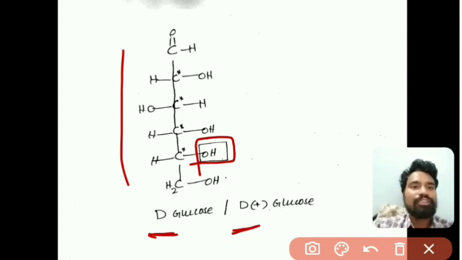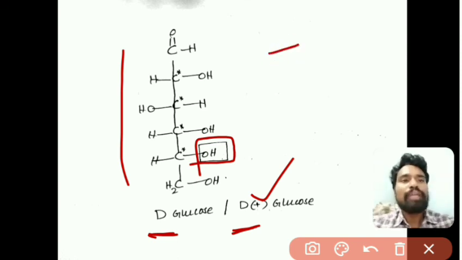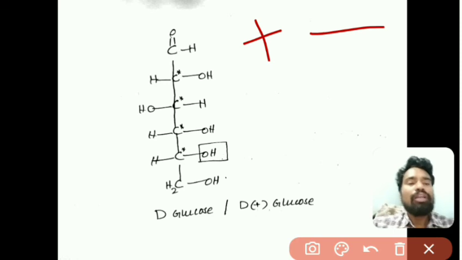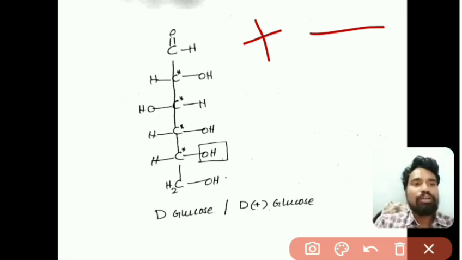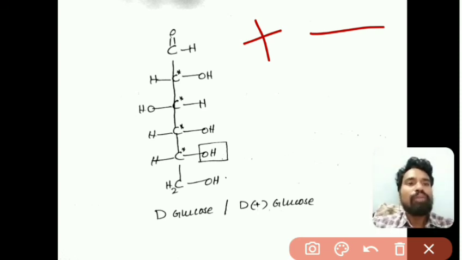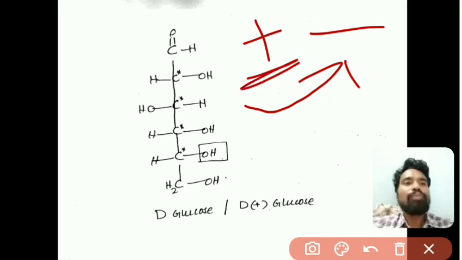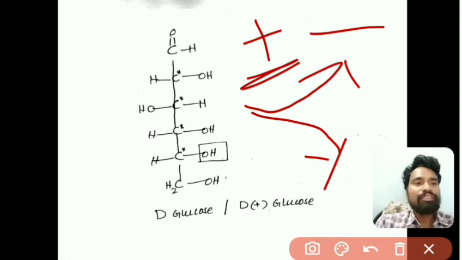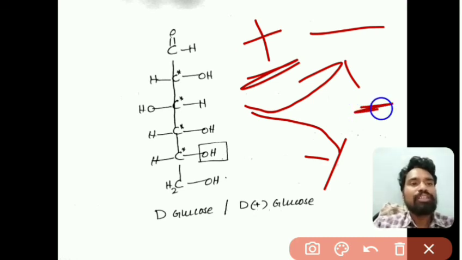So this is D-glucose, and here I have written plus. Plus and minus indicate the optical rotation of a particular molecule. If a molecule rotates plane polarized light towards the right side, that is a plus compound. If it rotates towards the left side, that is a levorotatory compound, a minus compound.